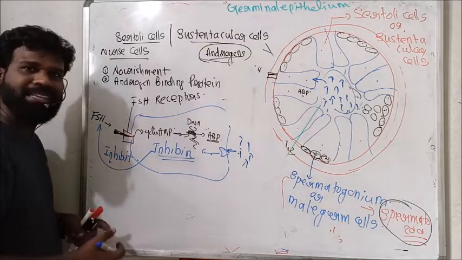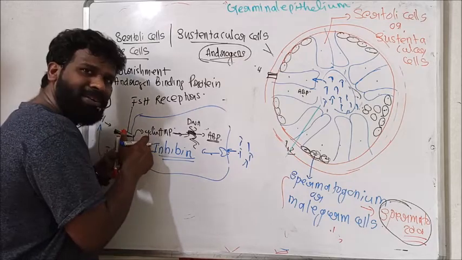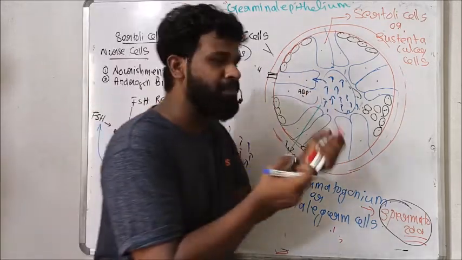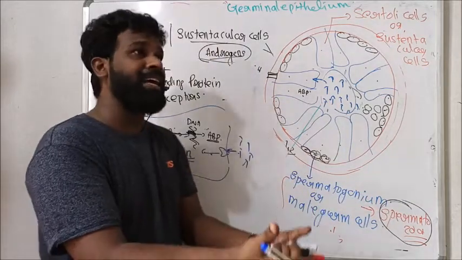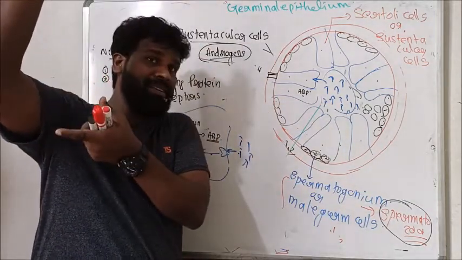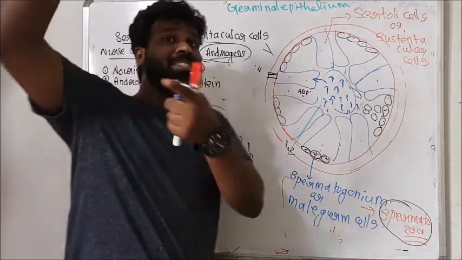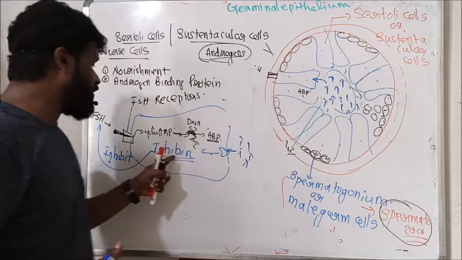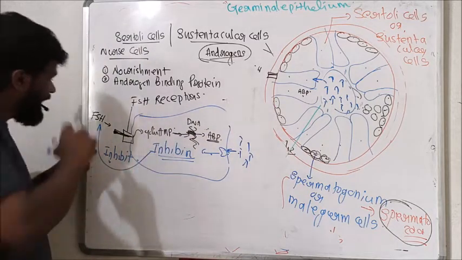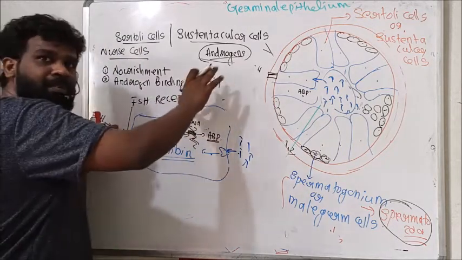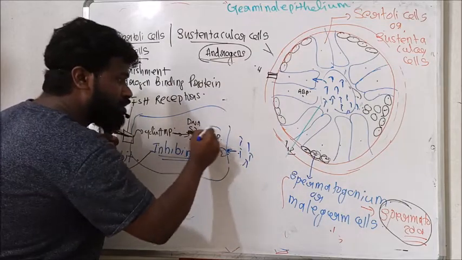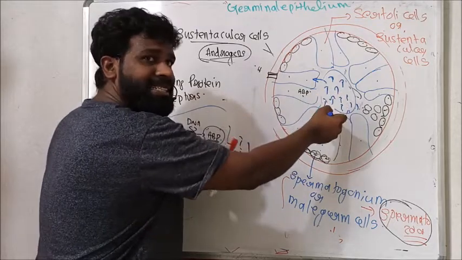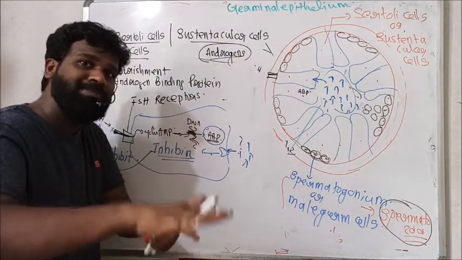See here, what is the role of this FSH? FSH stimulates the Sertoli cell, then the Sertoli cell produces androgen binding protein. Androgen binding protein concentrates androgen in the testis, thereby enhancing sperm production. But when this sperm production abnormally increases, this Sertoli cell again produces another hormone called inhibin. This inhibin inhibits the FSH, thereby slowing down the production of which one? ABP, and androgen can't concentrate in the testis, and thereby decreases the sperm production.